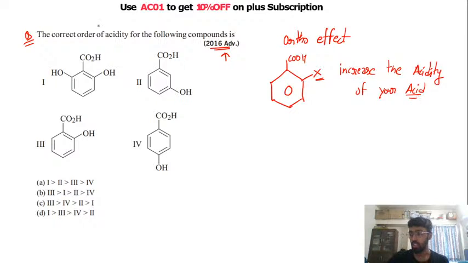Okay. So in this case, in the first option, what you have is you have two OH groups on the ortho, right? So the first structure will have the most acidity. ठीक है. Again, since the first will have the most acidity, third will have the second, because again you have a group which is present on the ortho. ठीक है. तो अगर आपने इतना ही figure out किया तो आपको समझ आ गया था correct answer is D. Simple.